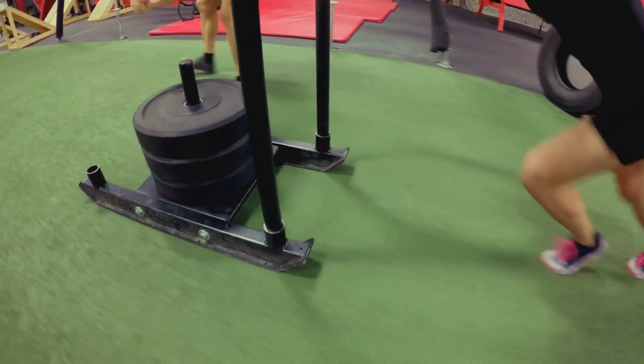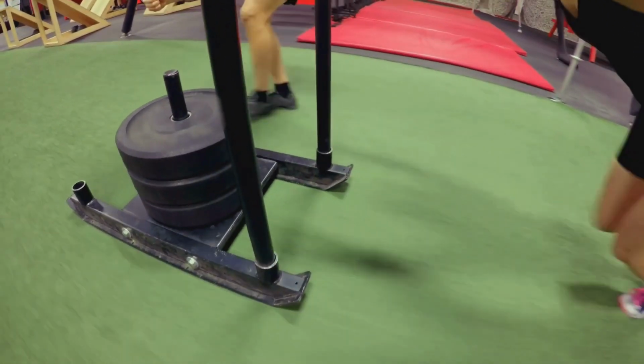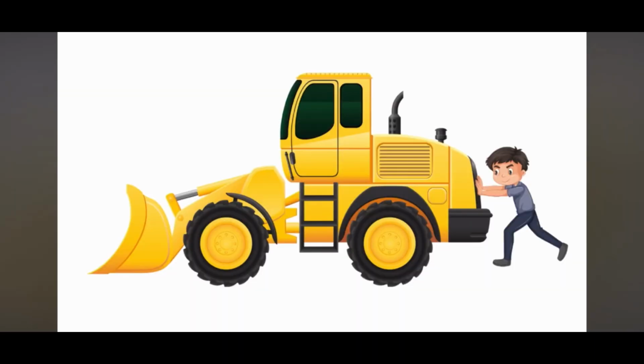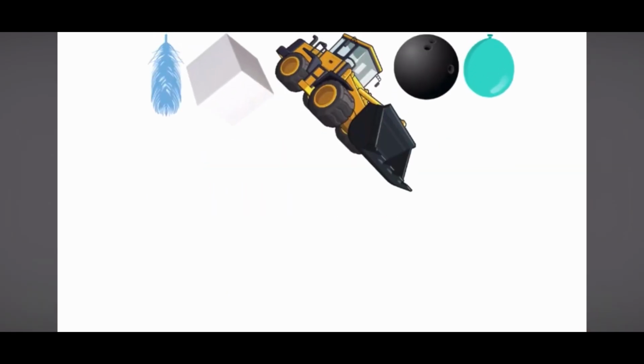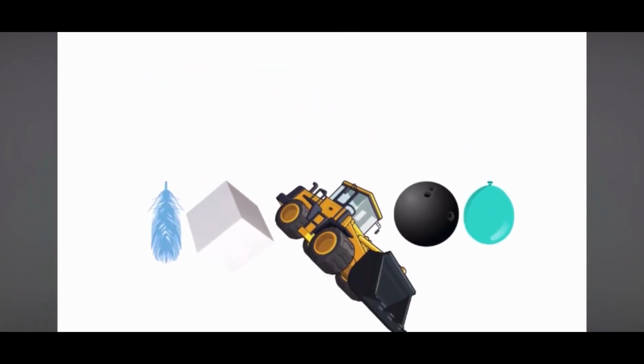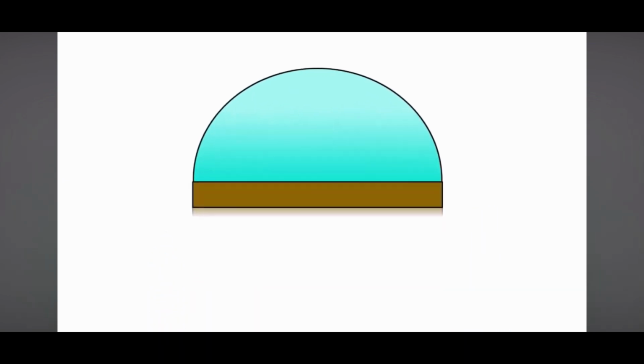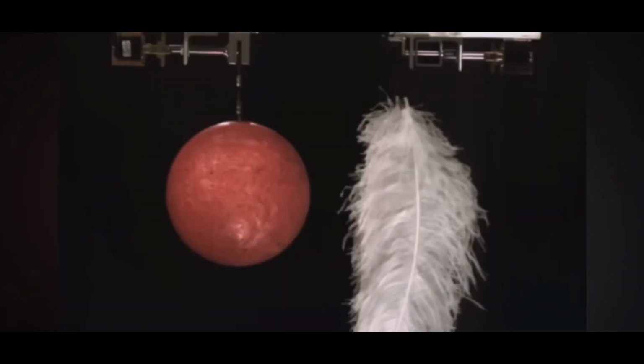Inertial mass is exactly equal to gravitational mass. There are two ways of thinking about mass. According to inertial mass, an object's mass is its resistance to being moved, this being greater the more massive it is. The other way to think of mass comes from gravity. According to gravitational mass, the force of gravity experienced between two masses, such as an apple and the Earth, is proportional to the product of their masses divided by the square of the distance between them. This force causes a falling apple to accelerate.